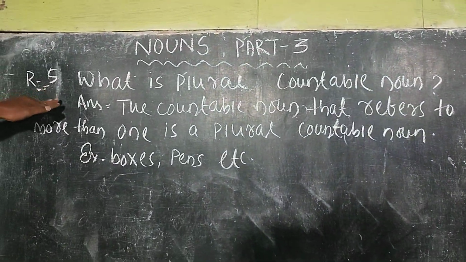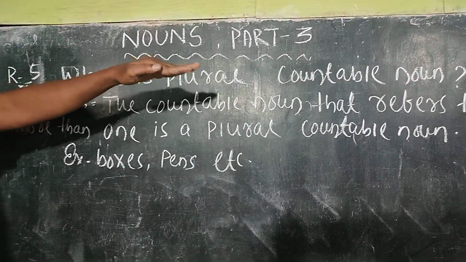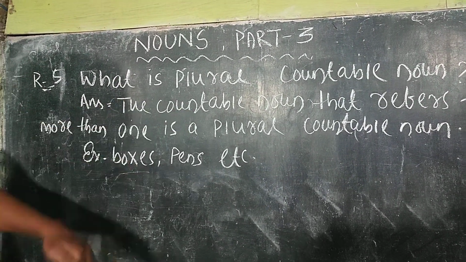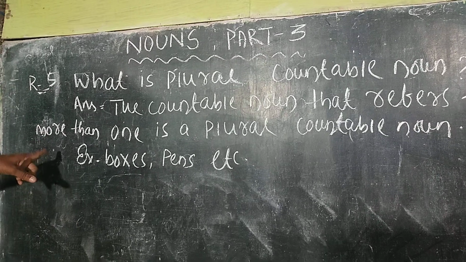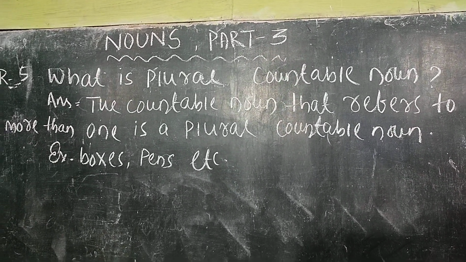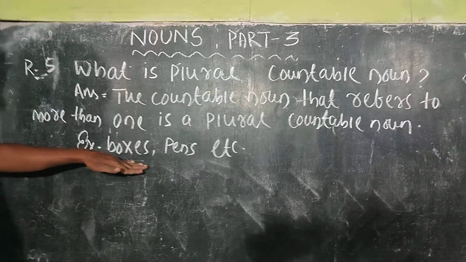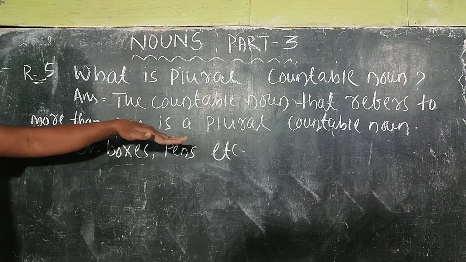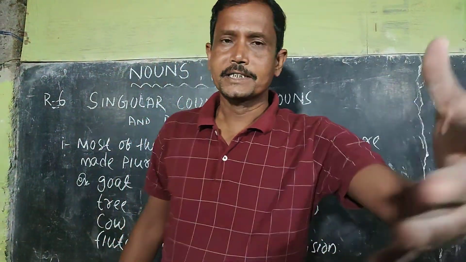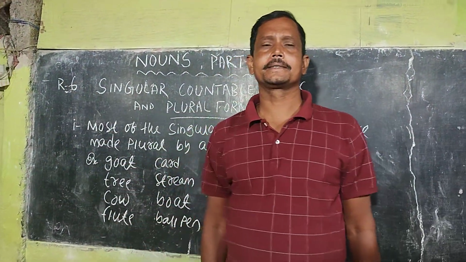Rule number 5. What is a plural countable noun? The answer is the countable noun that refers to more than one is a plural countable noun. Example: boxes, pens, chairs, etc. Let's proceed towards rule number 6.